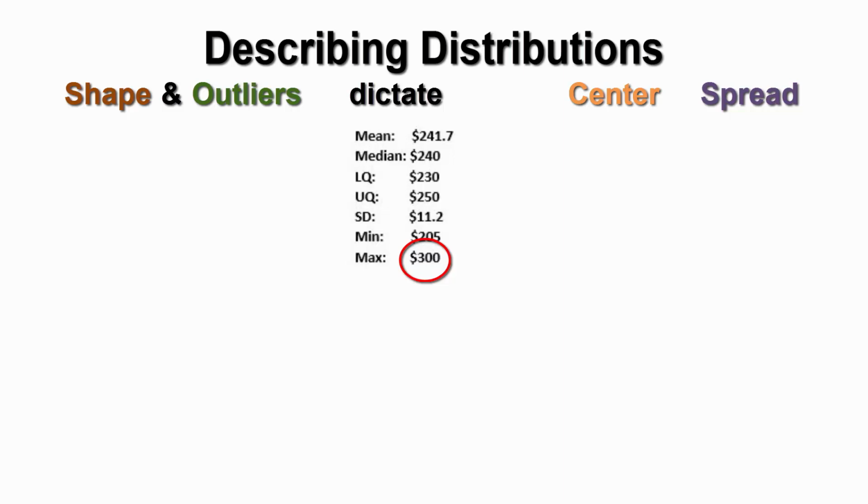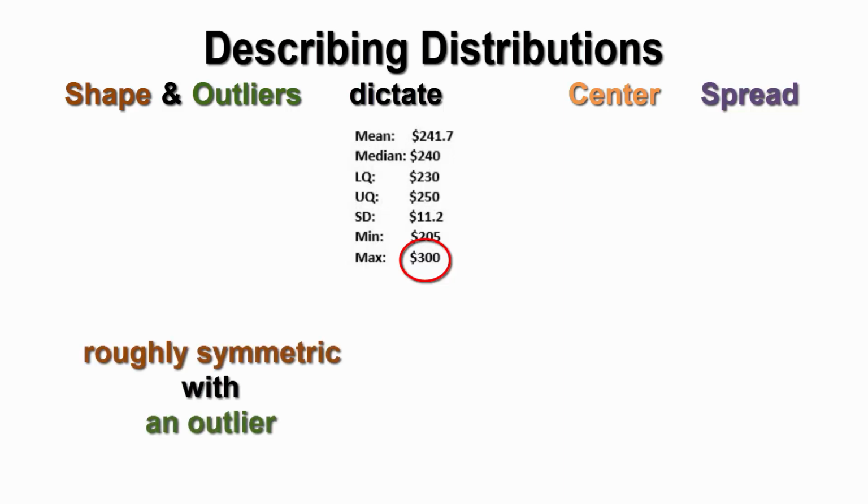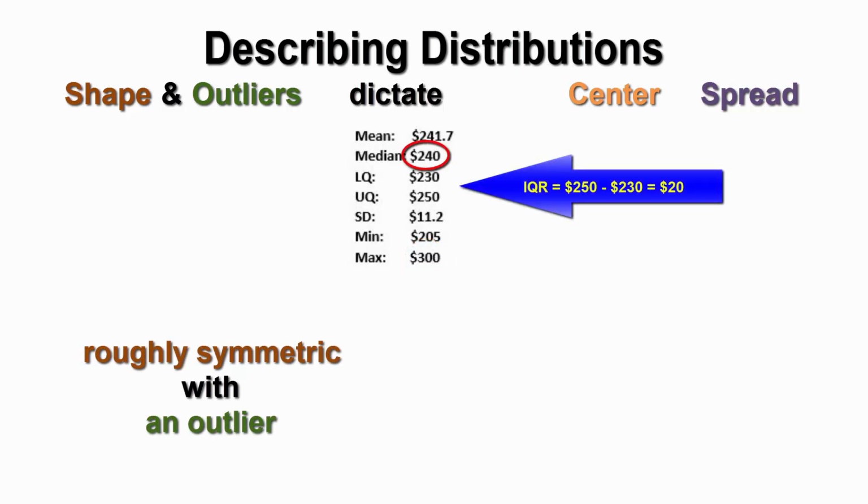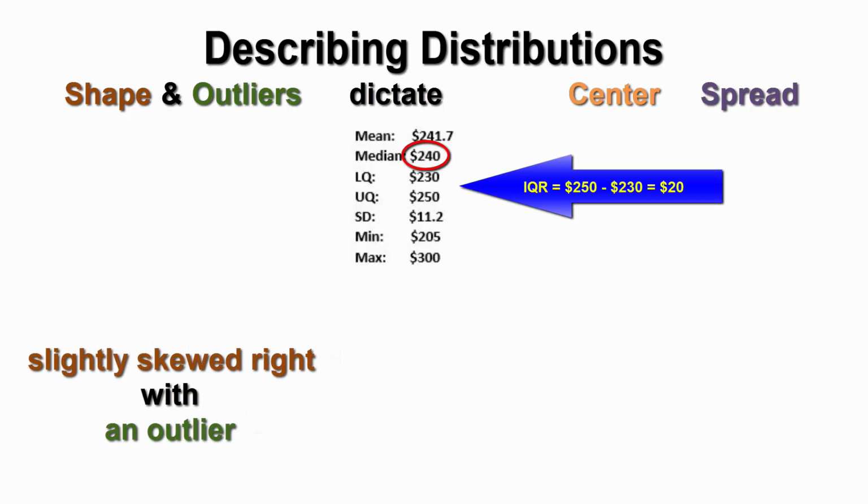So the best way to describe this distribution is either to say that it is roughly symmetric with an outlier present and then report the median and IQR, or say that it is slightly skewed right with at least one outlier present and the median is $240,000 and the IQR is $20,000.